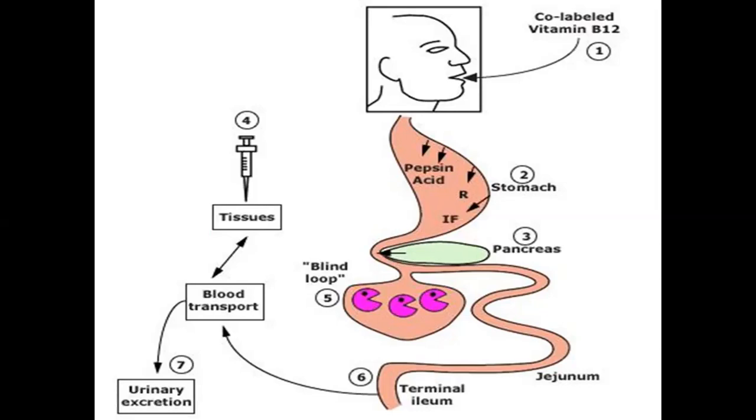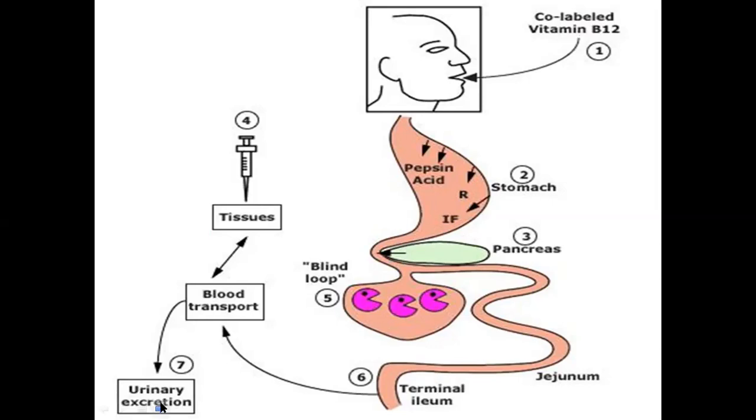When there is a pathology, what will happen? Suppose the patient has intrinsic factor deficiency, so what will happen? This labeled cobalt will not combine with the intrinsic factor. It will be excreted in the stool, and we will find that there is no cobalt labeled vitamin B12 in the urine.